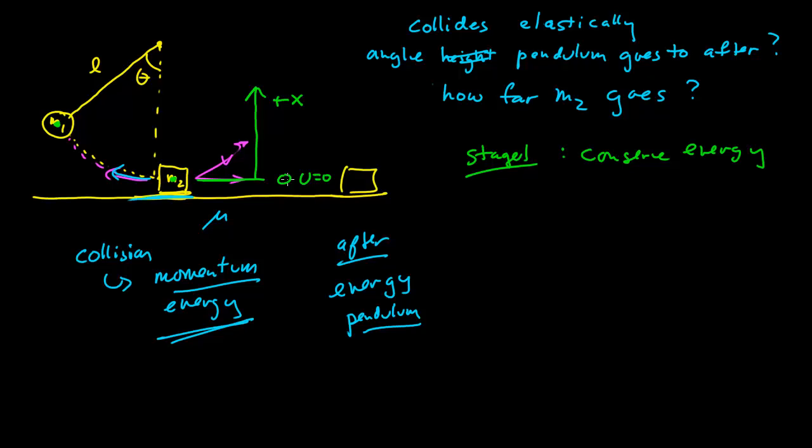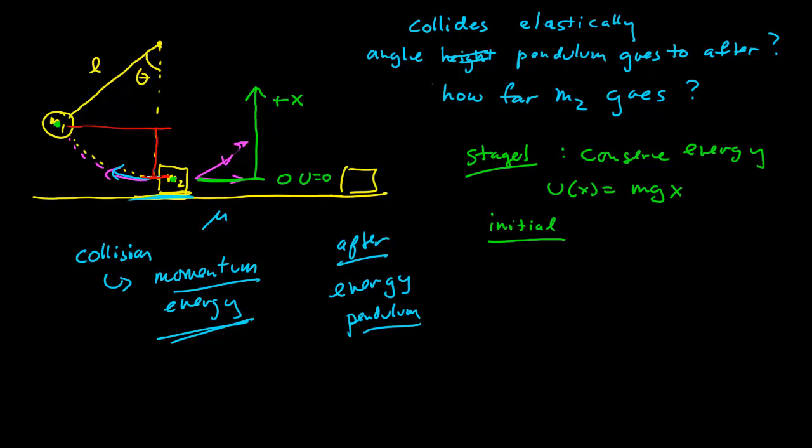So given that coordinate system and that choice of potential energy, the potential energy function is given by mgx. And so we have some initial energy, and that's equal to the mass of 1 times g times the height that mass 1 is above our zero of potential energy. Well, we have to figure out where that is.